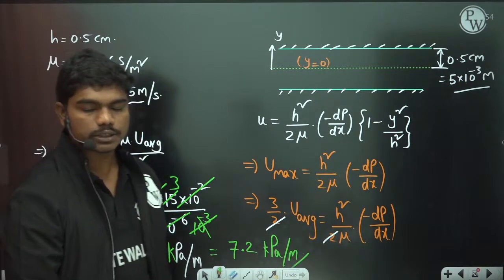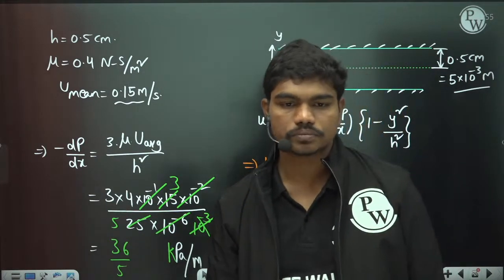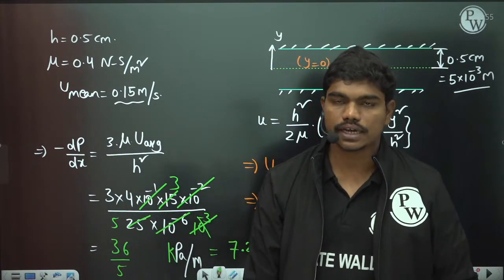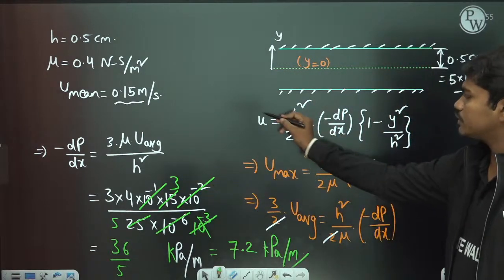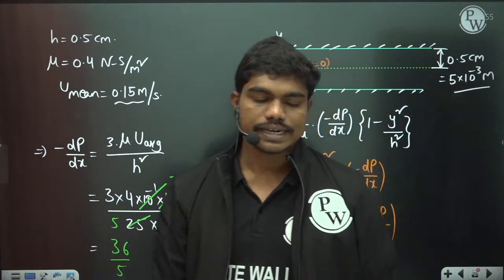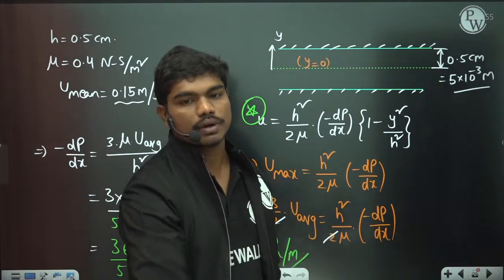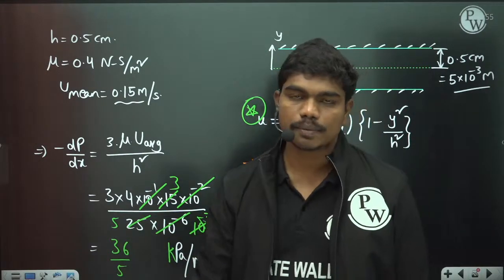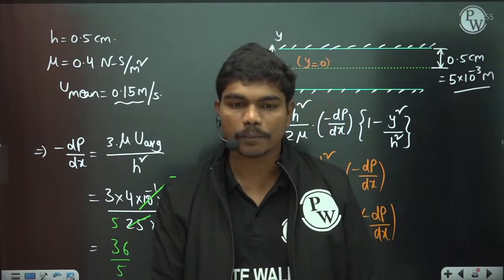So that's the pressure difference per unit length of the flow. Yes, 7.2 is the correct answer. Tripathi, Abhimanyu, Bhavya, all of you. So 7.2 is the correct answer for this question. Basically you can write all these expressions if you know this velocity profile. Since we are not deriving this, that's why I have given you this velocity profile for this nomenclature initially. So 7.2 kilopascals per meter is the pressure difference, meaning for 1 meter of the flow, the pressure drop is 7.2 kilopascals, clear.